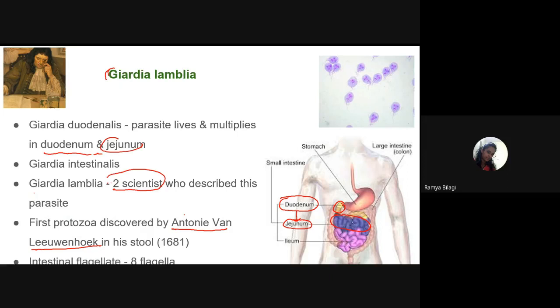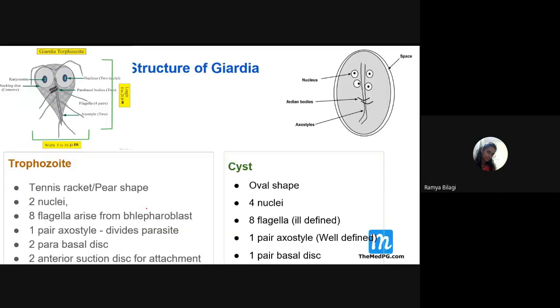So it was first discovered by Antony van Leeuwenhoek, look at this fellow's picture, in his own stool in the year 1681. That means he had been infected with Giardia lamblia, and because of that infection itself, he was able to identify this particular protozoal organism.